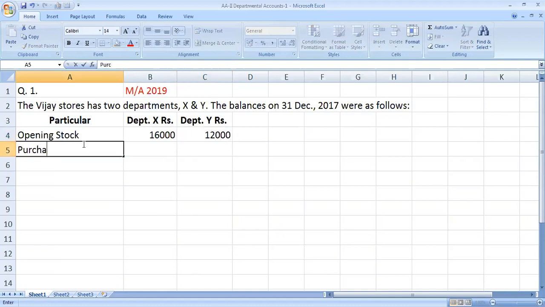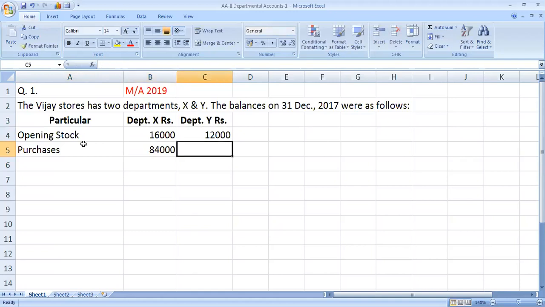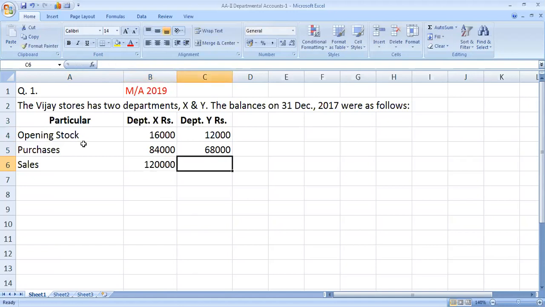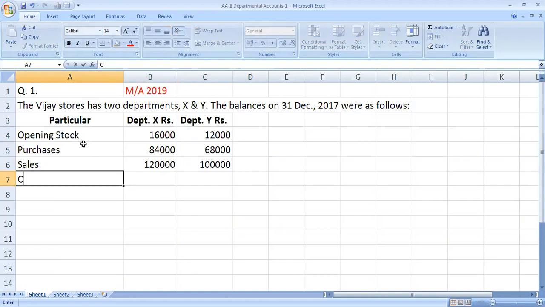Purchases: department X 84,000, department Y 68,000. Sales: department X 1,20,000, department Y 1 lakh. Closing stock: department X 30,000, department Y 20,000.